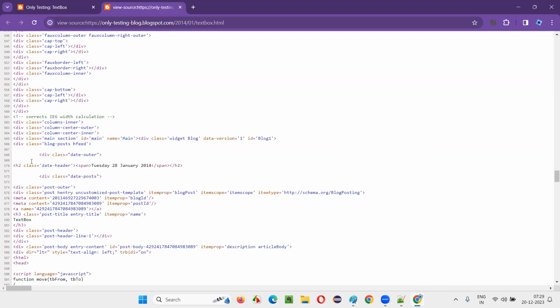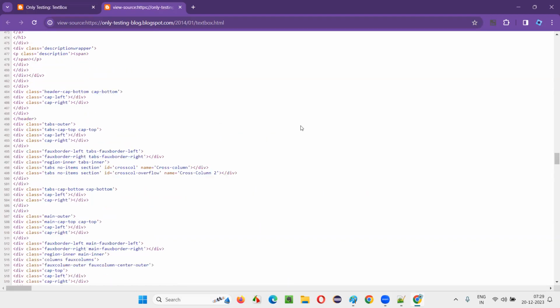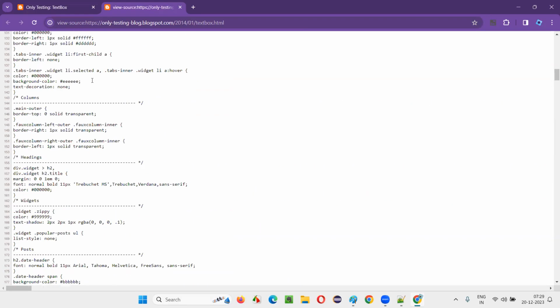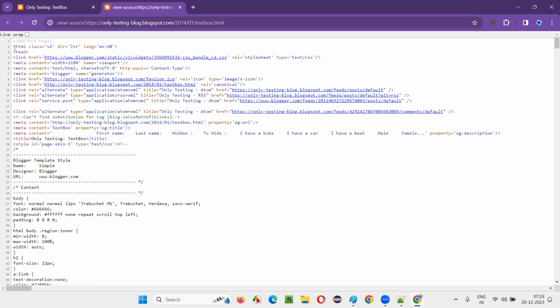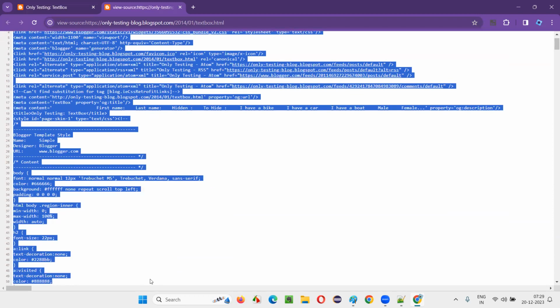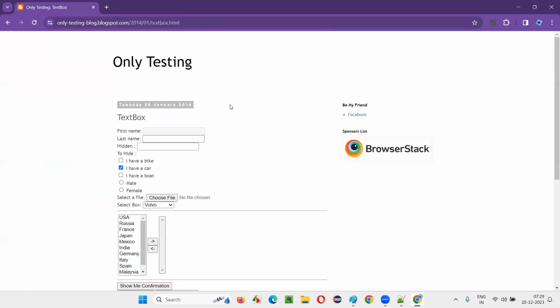Some of you guys may not be able to understand what this H2 is and all those things. For that reason, we should be in a position where we are able to read and traverse through this HTML code. That's the reason we are learning HTML, guys. Other than that, HTML is actually not required. But for Selenium automation, if you are able to at least read and go through the HTML code of any web page, you are good to go.